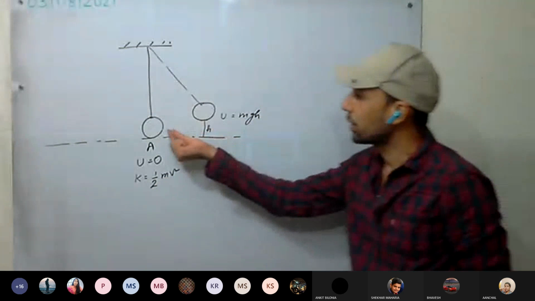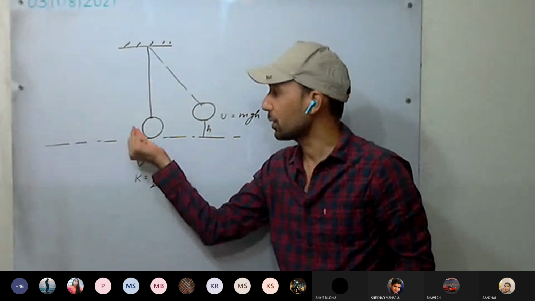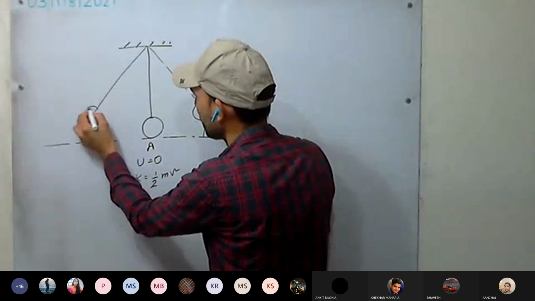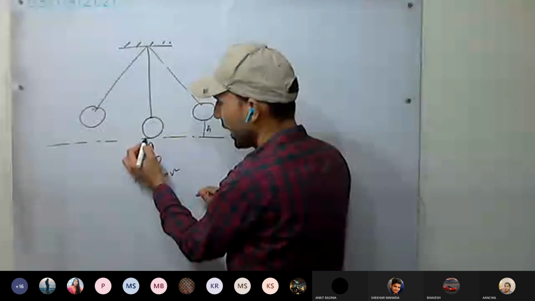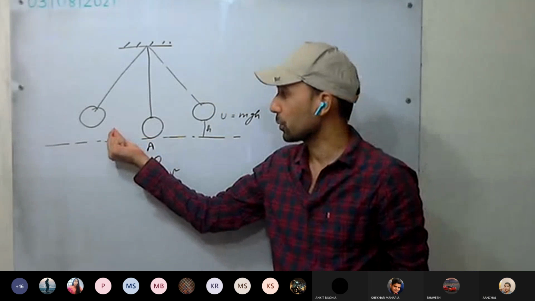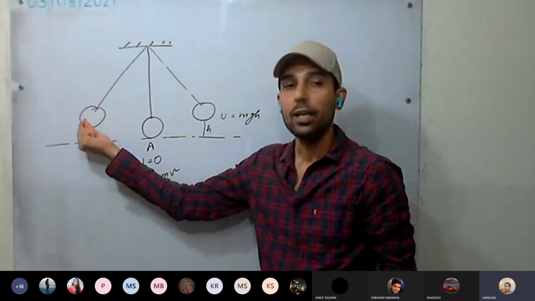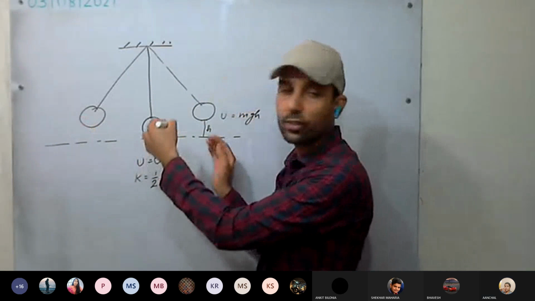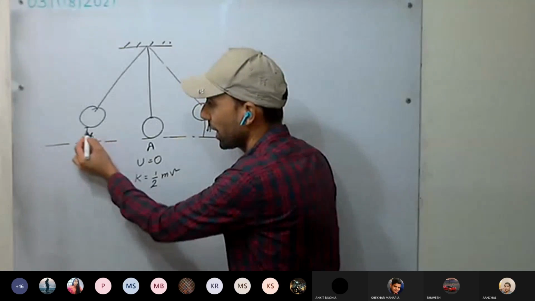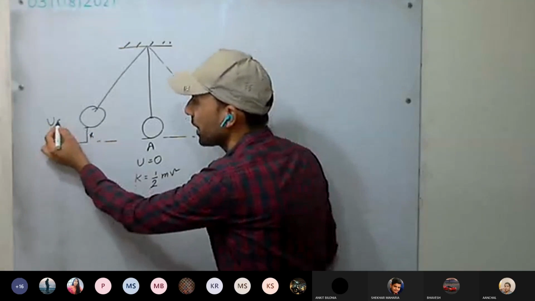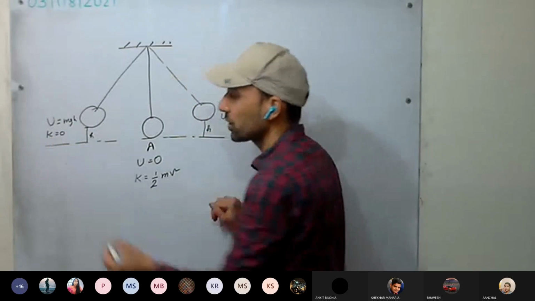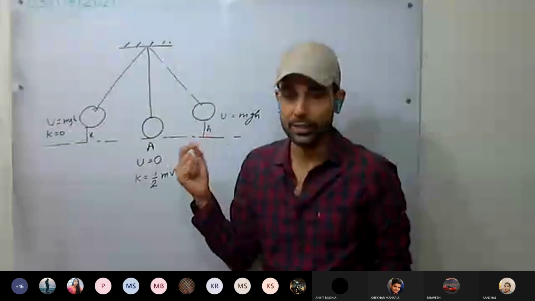Now it moves to the other extreme position. Let that position be C. What will happen there? Its height keeps on increasing and its velocity keeps on decreasing. Now kinetic energy is converting into potential energy. Again, it will reach height h, and the energy will be converted into potential energy. And kinetic energy will be how much? 0.